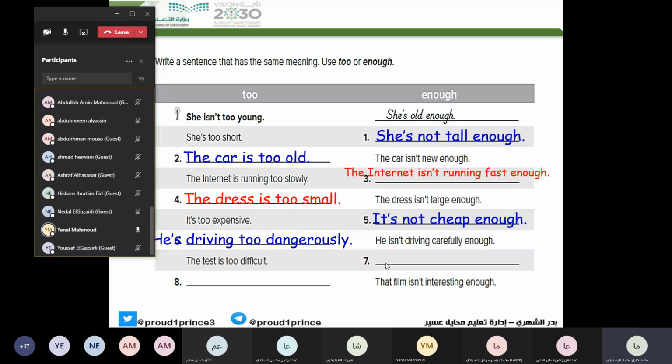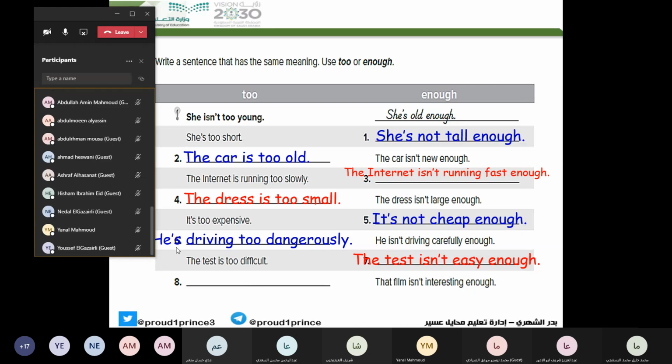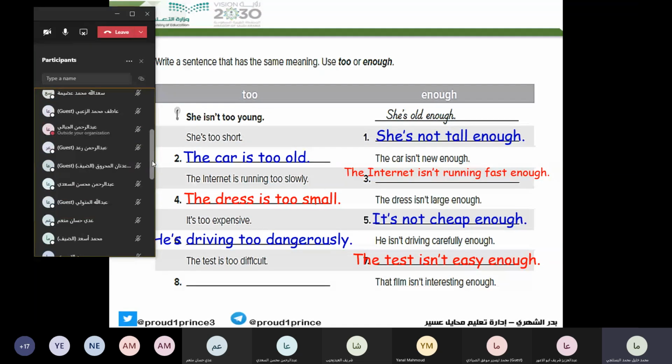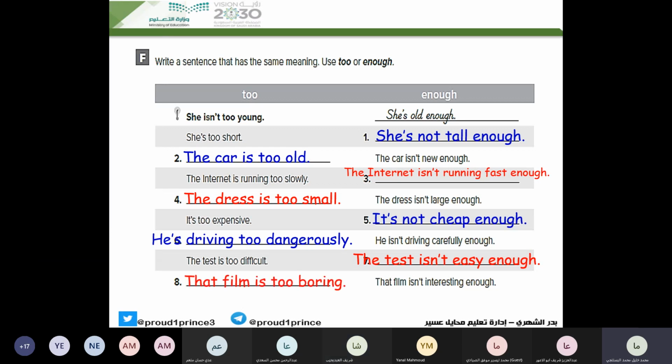Number 8, Ashraf. Are you here? Sharif. Yalla Sharif. That film isn't interesting enough. The film is too boring. Yes, the film is too boring. Good. Okay, now take a screenshot and move to the last exercise on page 3.